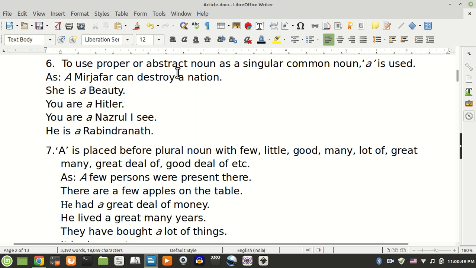Rule 6. To use a proper or abstract noun as a singular common noun, a is used. As, Mirzapur can destroy a nation. She is a beauty. You are a Hitler. You are a Nazrul Islam. He is a Rabindranath.